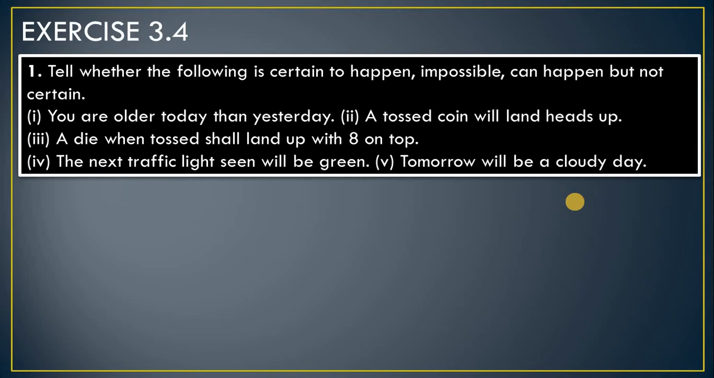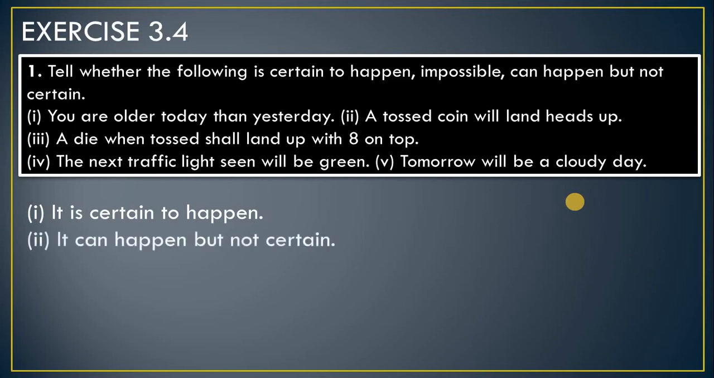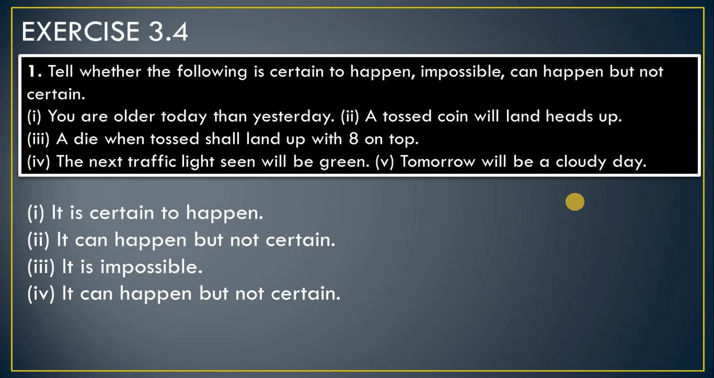Tell whether the following is certain to happen, impossible, or can happen but not certain. The first part: you are older today than yesterday. So definitely it is certain. Second: a tossed coin will land heads up. So it is only a possibility. It can happen but not certain. A dice when tossed shall land up with the 8 on the top. 8 is not a number which is present on a dice, so it is impossible. The next traffic light seen will be green, so it is a possibility only. It can happen but not certain. Tomorrow will be a cloudy day, again a possibility. It can happen but not certain.